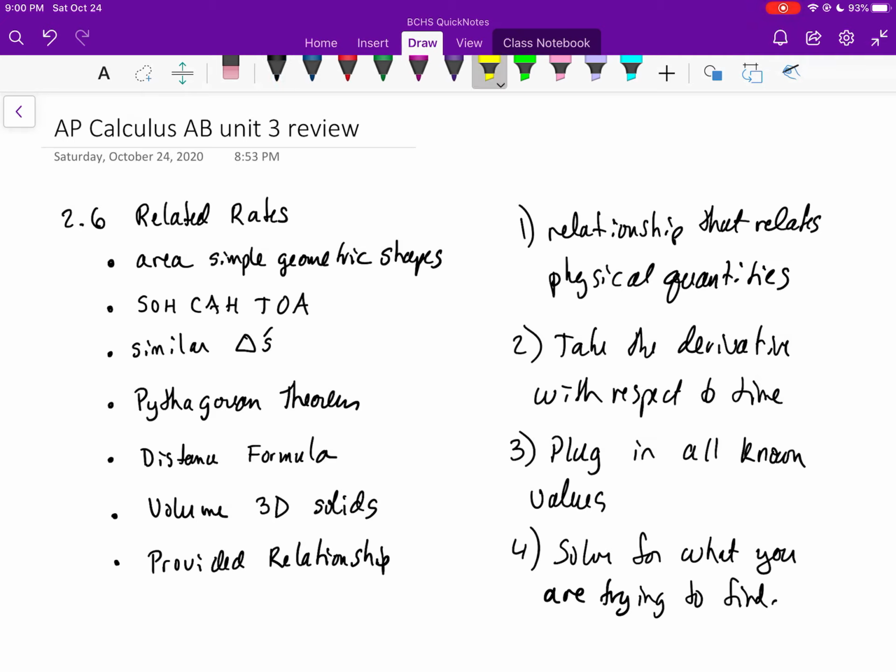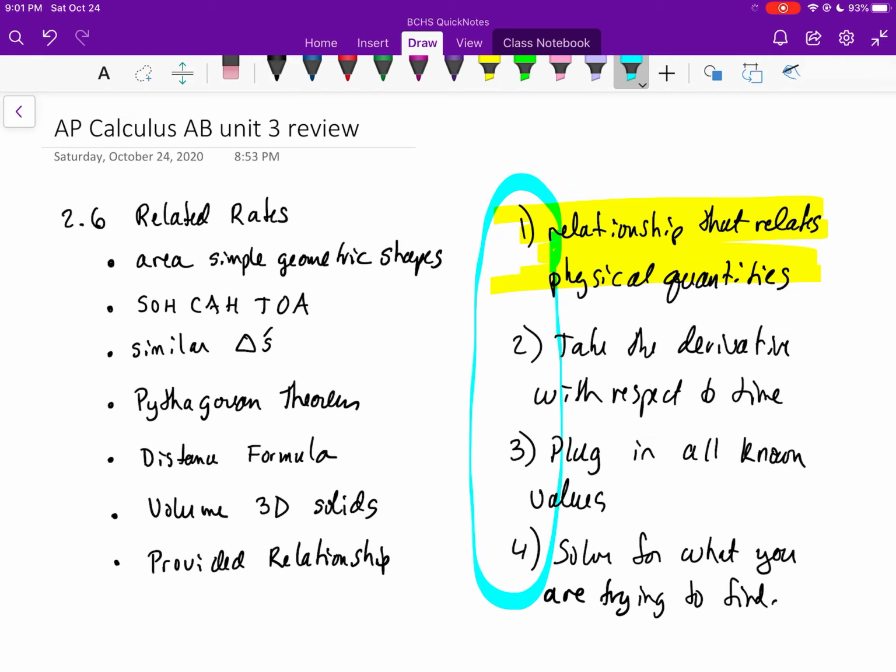Typically in these types of problems, the hardest part is setting up the relationship that relates the physical quantities together. However, in previous years, even though you go through this process and do quite a few days of examples and problems, students don't always understand this particular process and procedure. So make sure that you understand the process and the procedure, so that you can successfully relate the rates once you come up with a relationship that relates the physical quantities to each other.